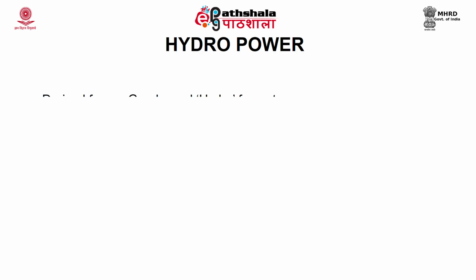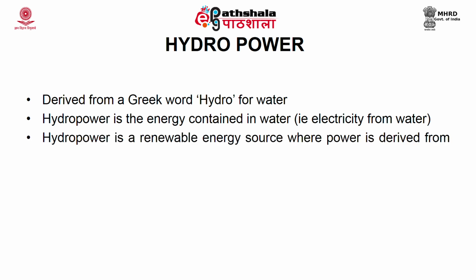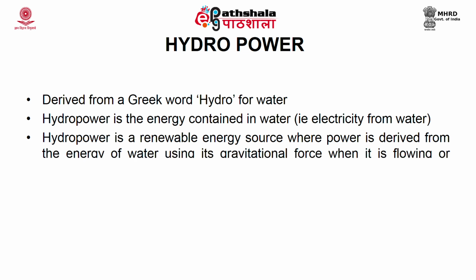The word hydro is derived from a Greek word and it means water. So, hydropower is the energy contained in water, that is, the electricity or the energy produced from water is denoted as hydropower. It is a renewable energy source where power is derived from the energy of water using its gravitational force when it is flowing or falling.